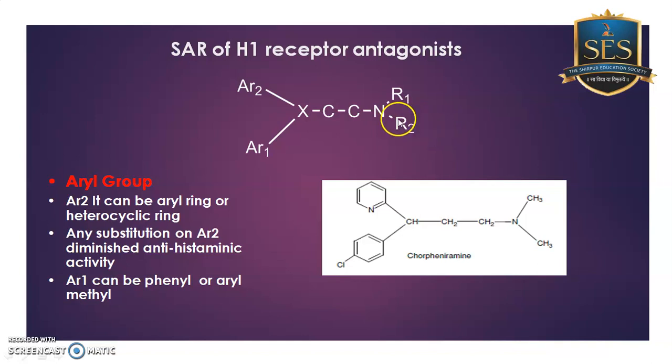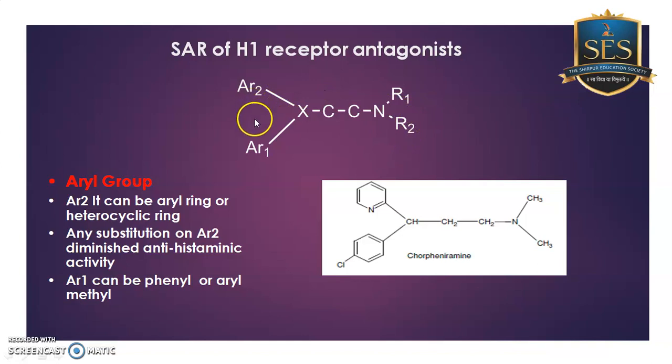So you have seen that the common pharmacological feature which is present among 5 to 6 classes of first generation drugs is that they normally contain a nitrogen, and here you have seen that they contain the dimethylamino group, and here the ethyl linkage is common among all the drugs. The only change is X, which is either oxygen, nitrogen or carbon. And here you have seen AR2 and AR1. So now we will discuss in detail the SAR of this whole class.